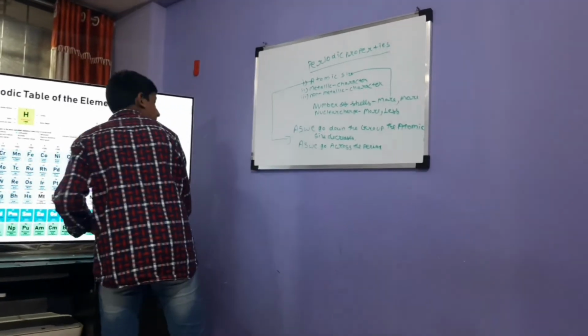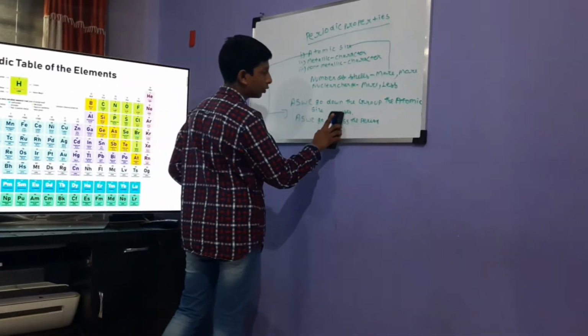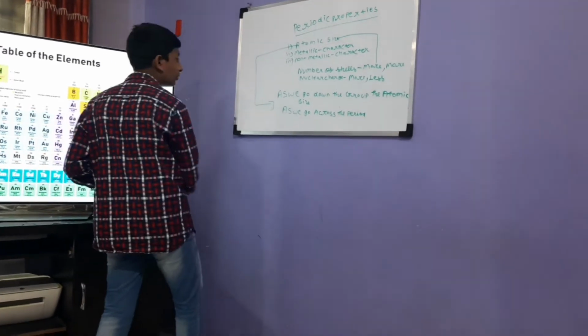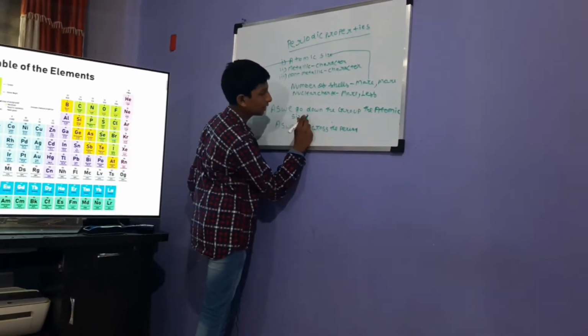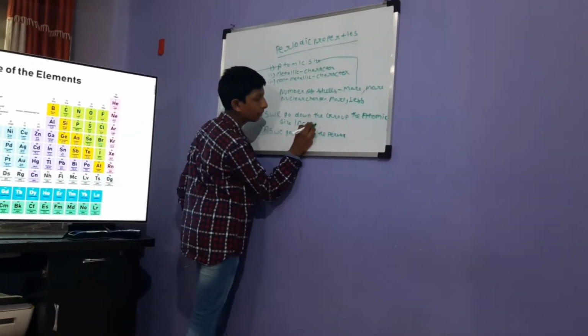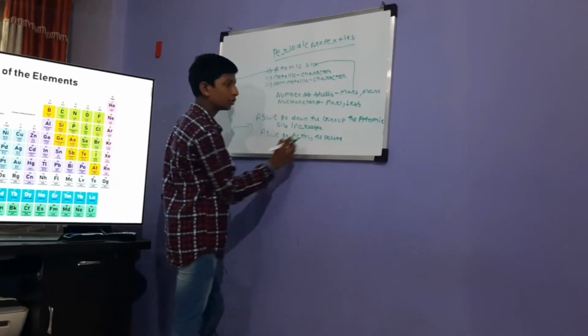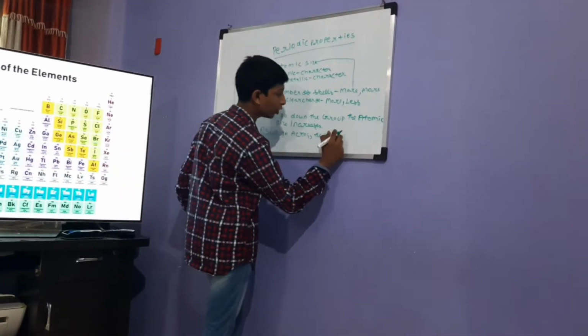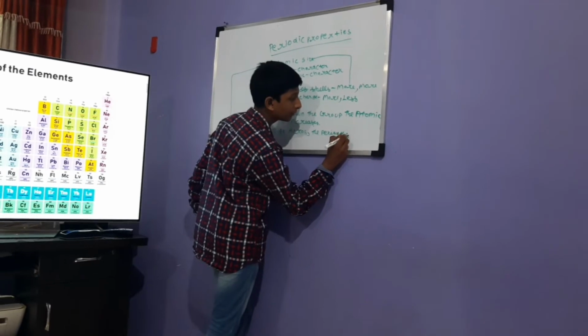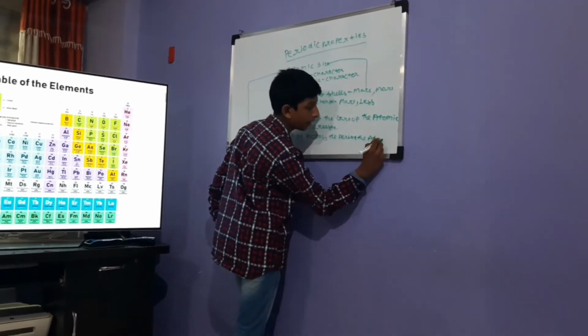Sorry, my mistake, I wrote wrong here. The atomic size increases because the number of shells is increasing. And as we go across the period, the atomic size decreases.